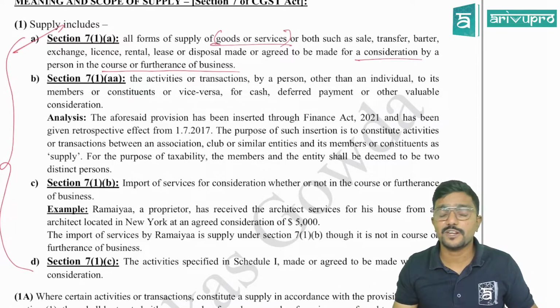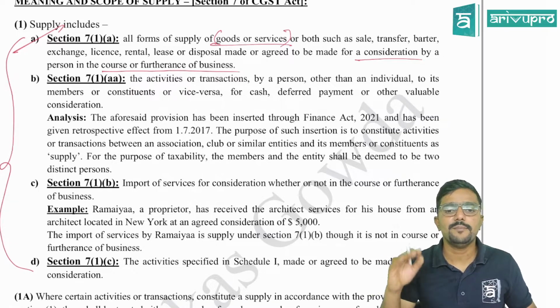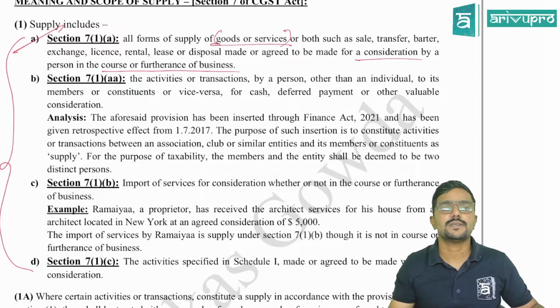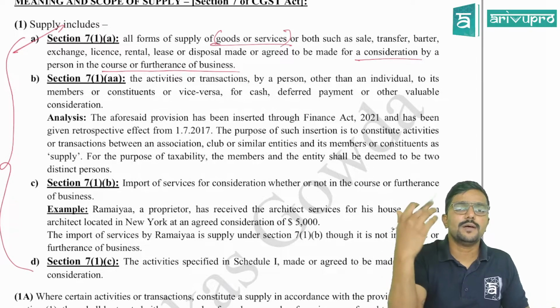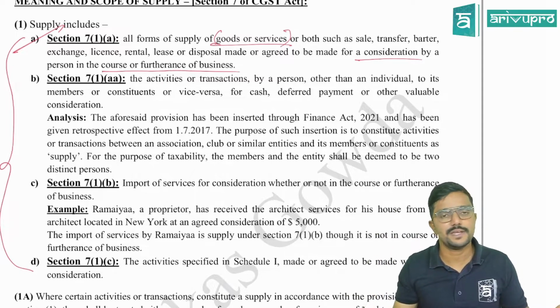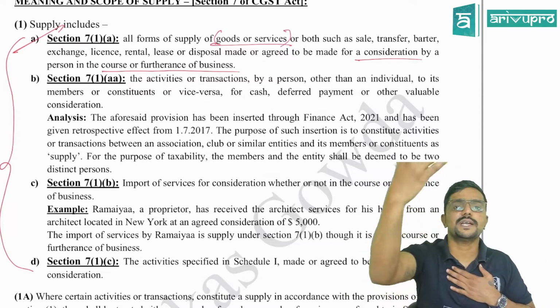For the purpose of taxability, the members and the entity shall be deemed to be two distinct persons. Now I am a member of a club. A club is giving some transaction to me, some activities to me. Is it a supply? Yes. Member and club are treated as two distinct persons.